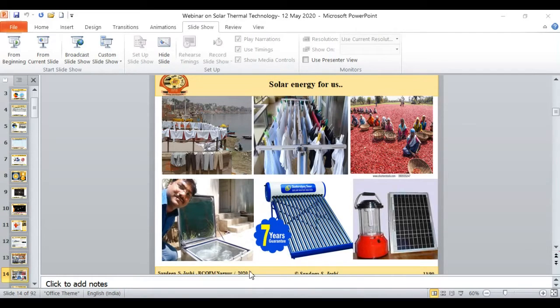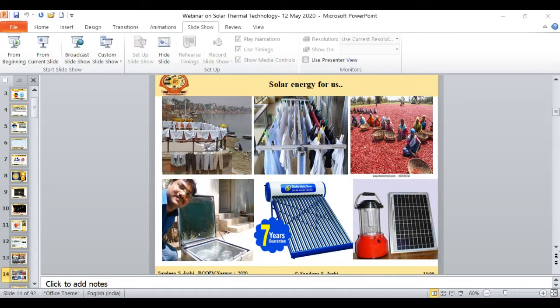Now, if I look at the use of solar energy, this is something that has been used since ancient times, and we are using solar energy for trivial applications. If I ask anybody today what the use of solar energy is, I will definitely get such kinds of answers.